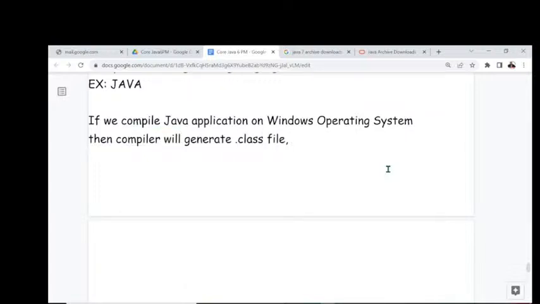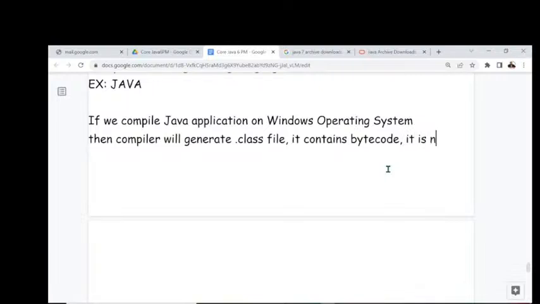Now what is the nature of this .class file? The compiler is platform dependent, no doubt, but this .class file contains bytecode. Am I right or not?